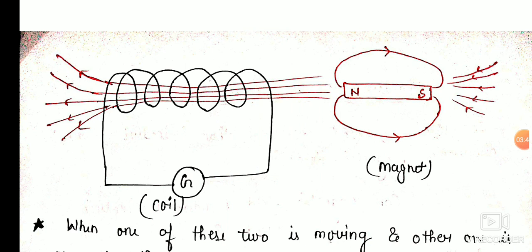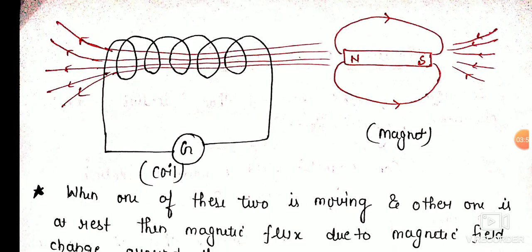The second thing is a bar magnet, because we want some magnetic field. Now the experiment to get induced current in the conductor: first we put this solenoid at rest and start moving the bar magnet towards the solenoid.